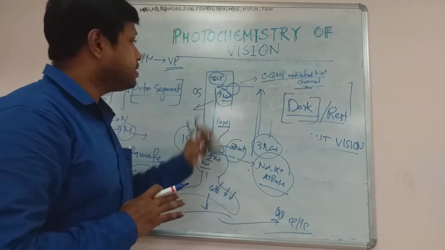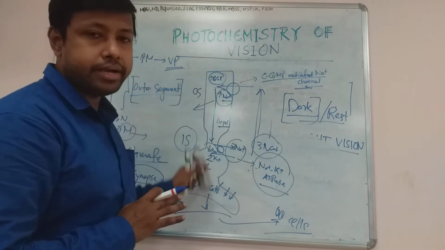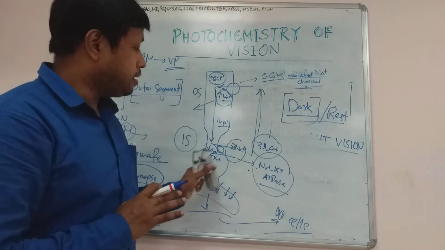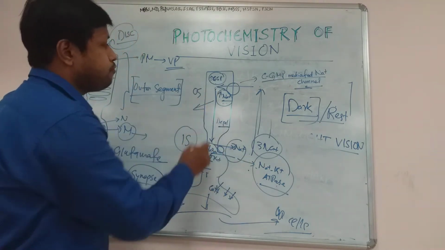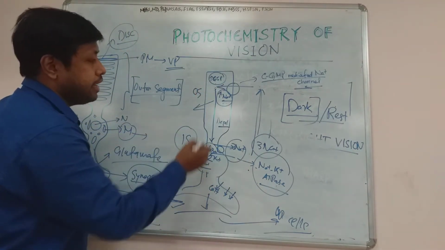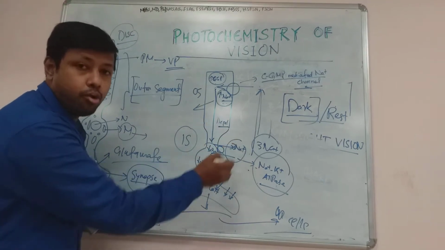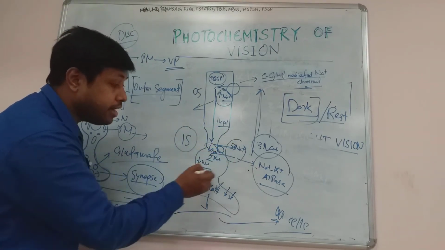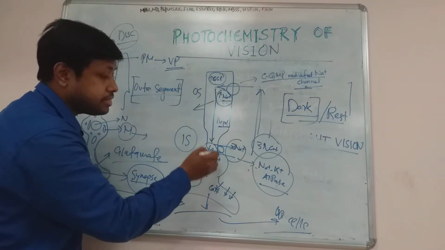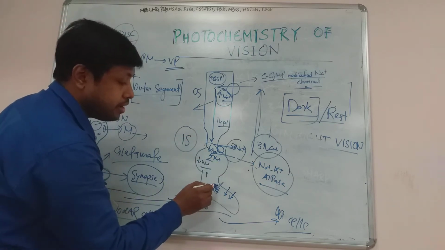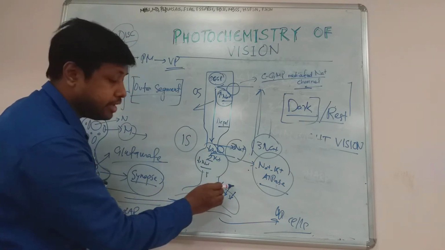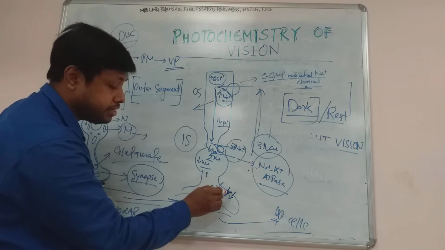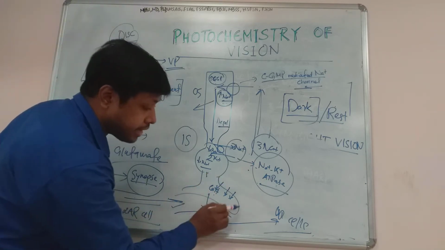And inside the rod cell, the sodium gradient will be maintained because of the sodium potassium pump, and that's why sodium will flow from the outer segment to the inner segment. This sodium is responsible for causing depolarization inside the cell, and because of this depolarization, it will open up the calcium channel, and calcium channel opening up will lead to the entry of calcium in the presynaptic membrane.